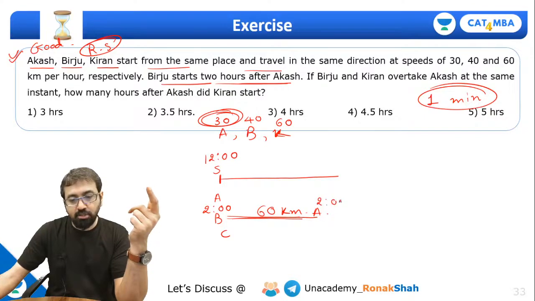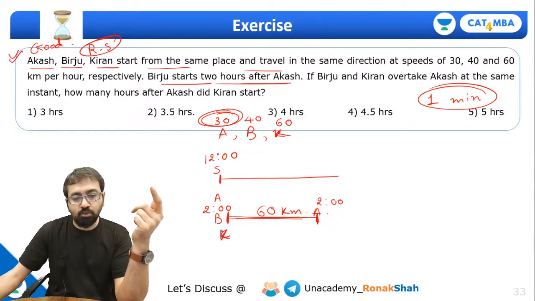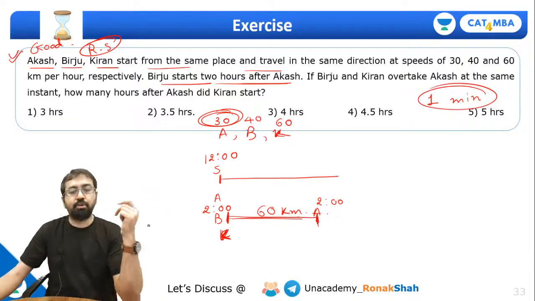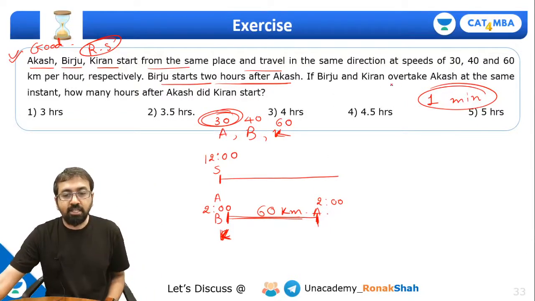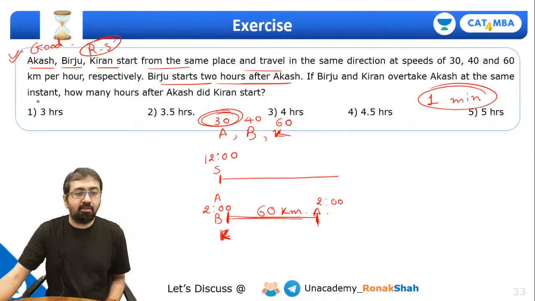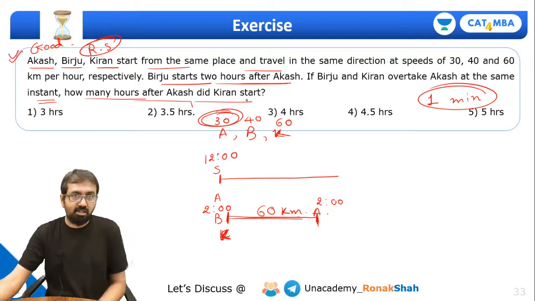Akash must be over here and Birju should be over here, right? So Birju and Kiran, both of these are over here and Akash is over here. Now, if Birju and Kiran overtake Akash at the same instant, how many hours after Akash did Kiran start?